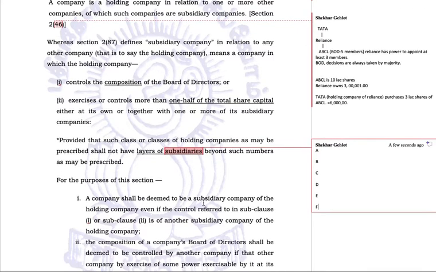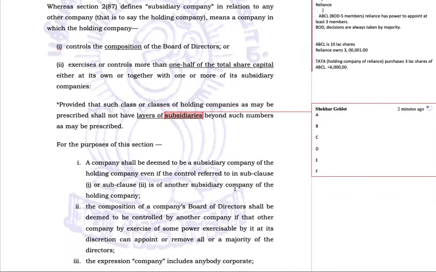A company shall be deemed to be a subsidiary company of the holding company even if the control referred to in subclause 1 or subclause 2 is of another subsidiary company of the holding company. They are just trying to say that even if E is holding F and A is holding E, then F will automatically become the subsidiary of A. The composition of the company's board of directors shall be deemed to be controlled by another company if that other company, by exercise of some power exercisable by it at its discretion, can appoint or remove all or a majority of directors.